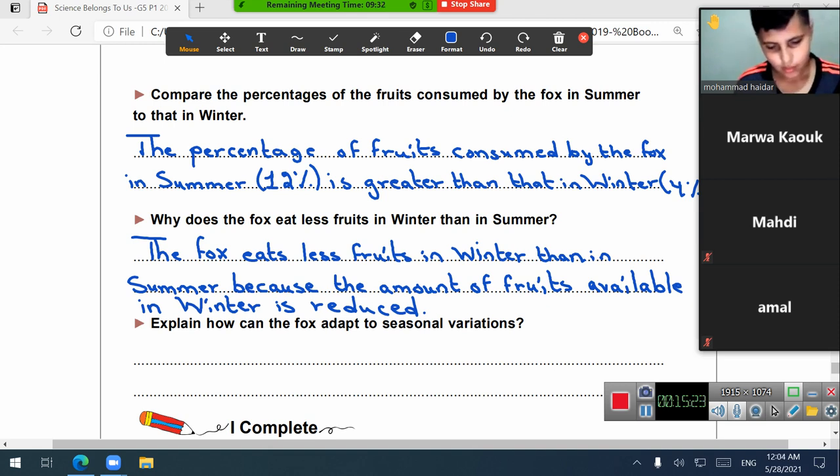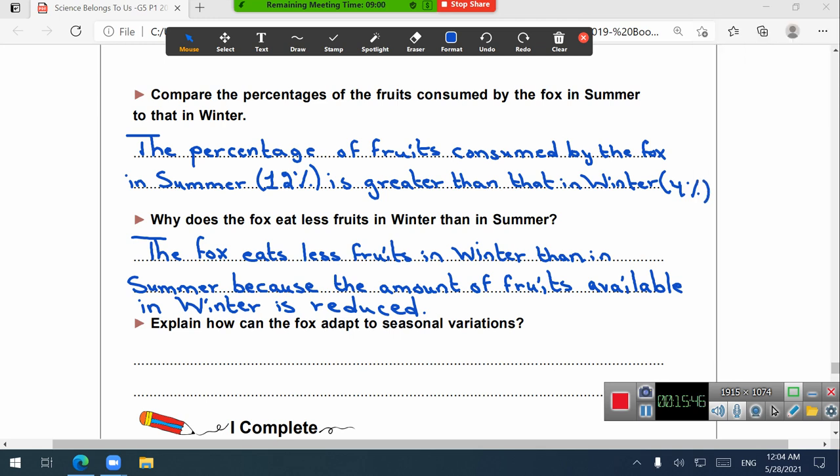What does it change? When the season changes, food changes. It changes its food diet. Excellent. Let's write now the question and the answer.